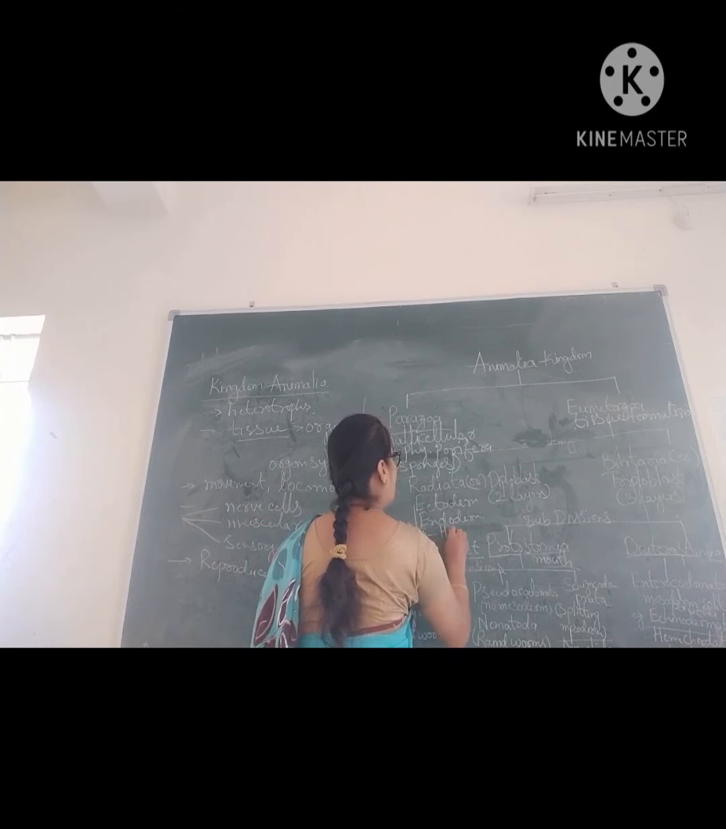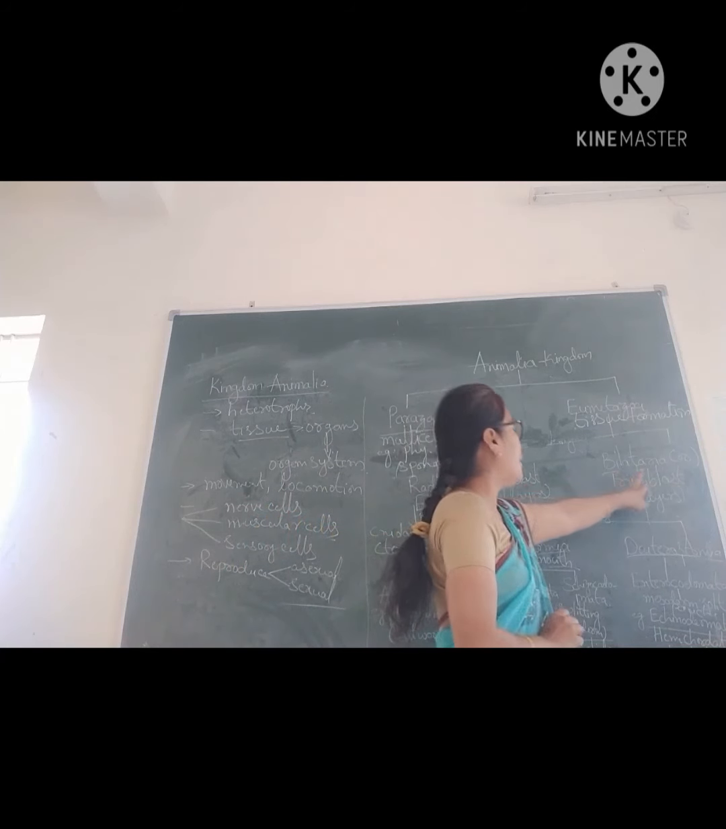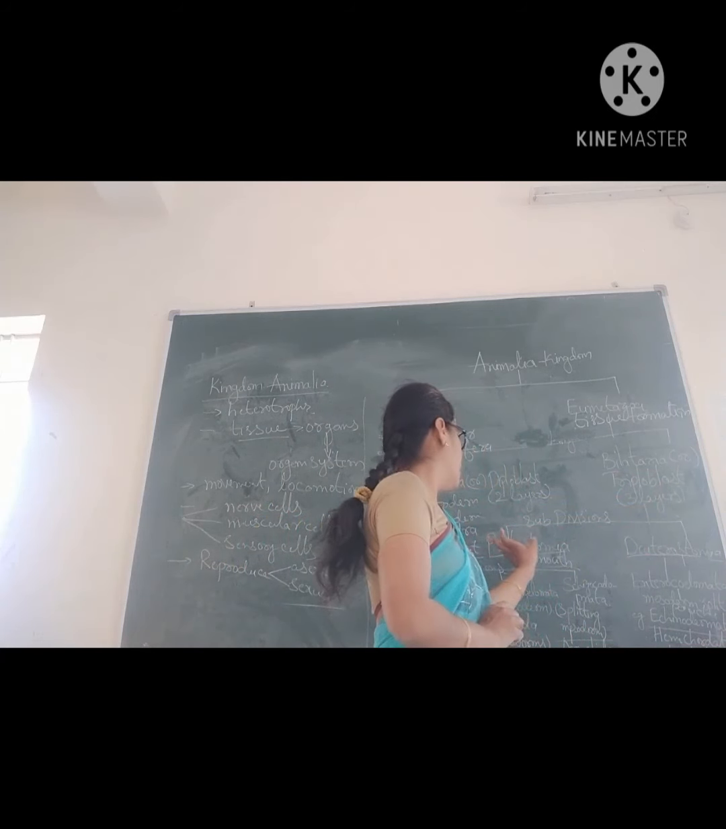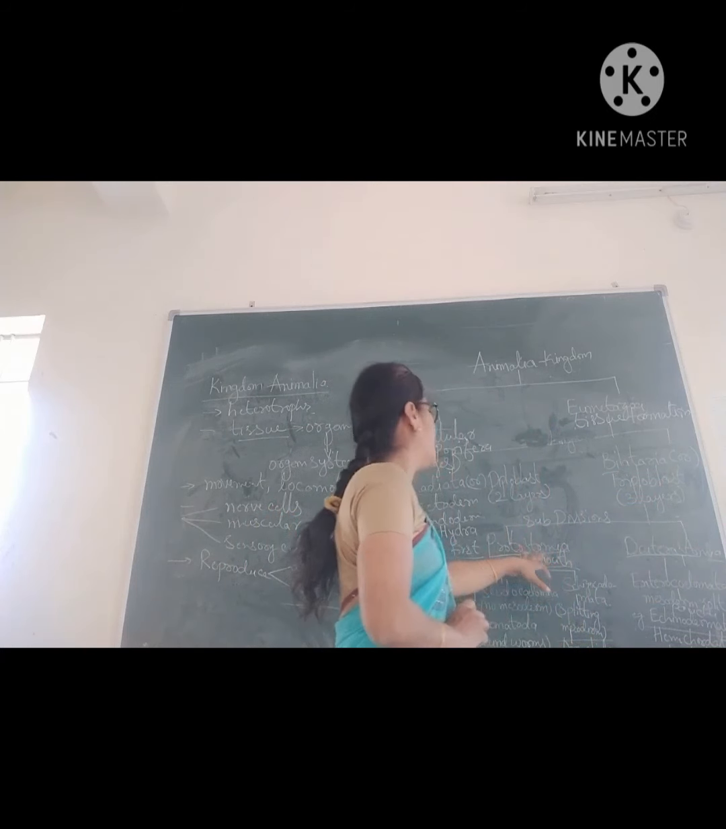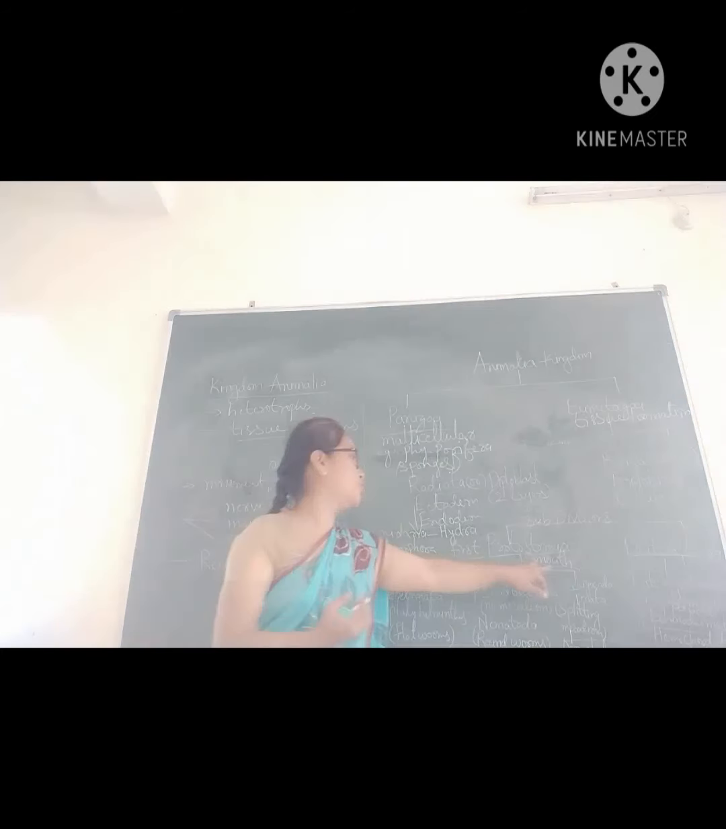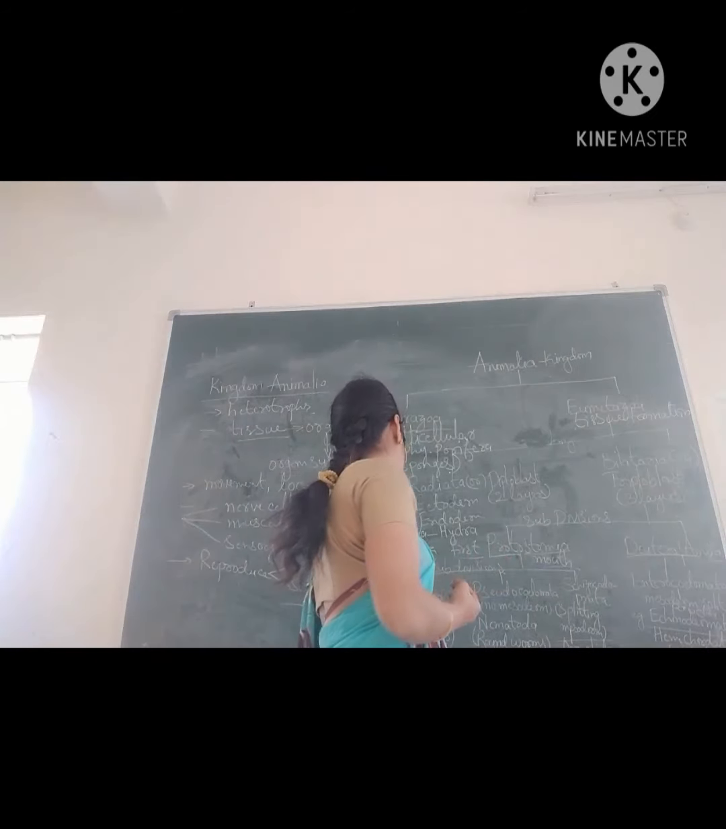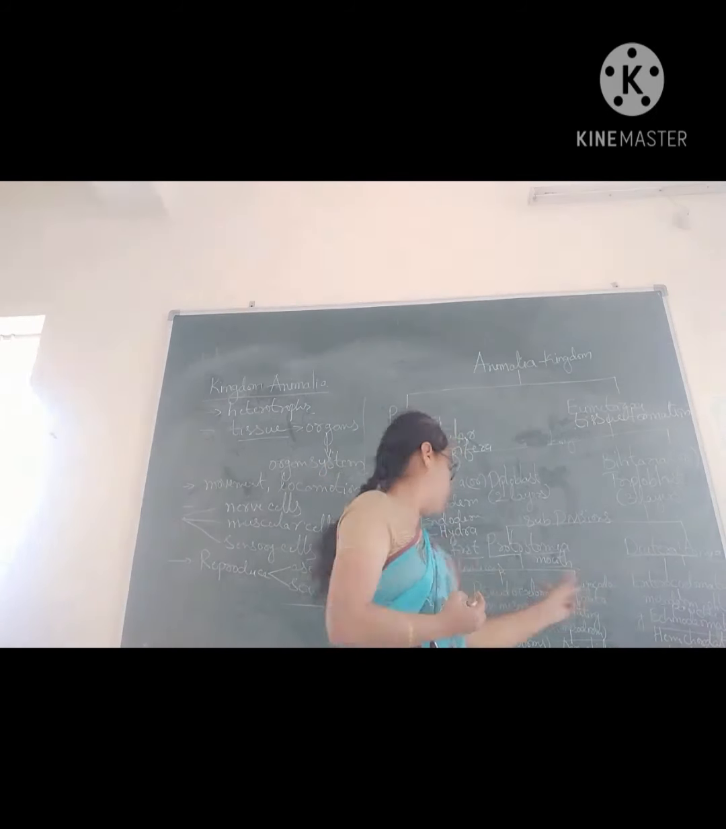Cnidaria example, Hydra. Okay. Next, Ctenophora. Then bilateria, that are divided into protostomia and deuterostomia. Protostomia means the blastopore is developed into the mouth. That is again divided into acoelomata, pseudocoelomata and schizocoelomata.